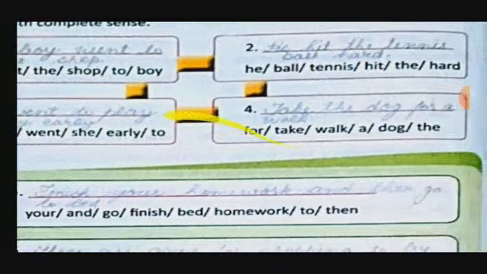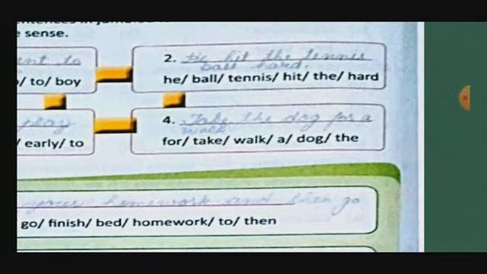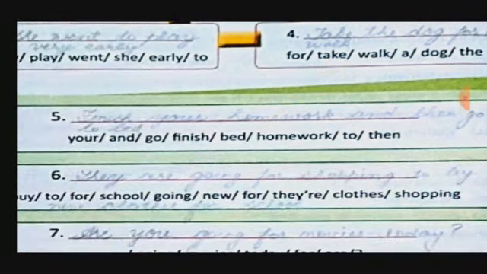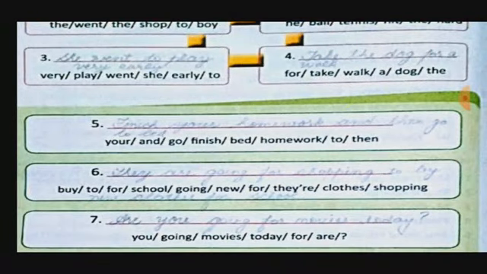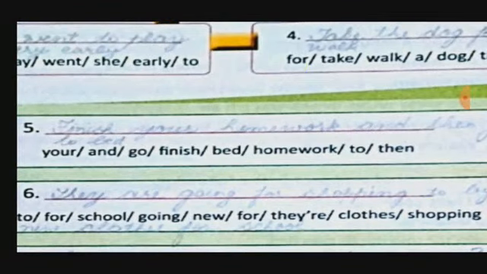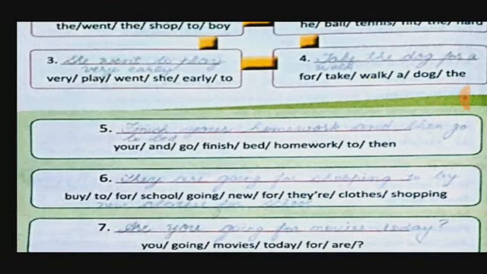Next one. For take walk a dog the. So take the dog for a walk. Take the dog for a walk. Next, your and go finish bed homework to then. It means to say finish your homework and then go to bed. This statement usually we listen to at our home. Okay. Whenever we are not doing the work, that time mother is calling us and saying, first finish your homework and then go to bed.